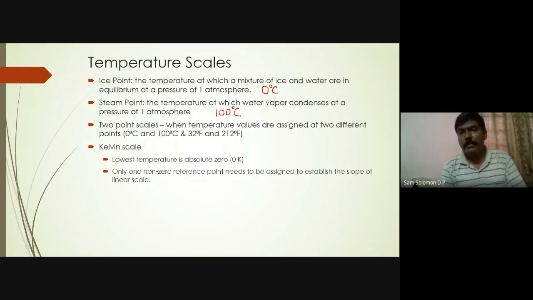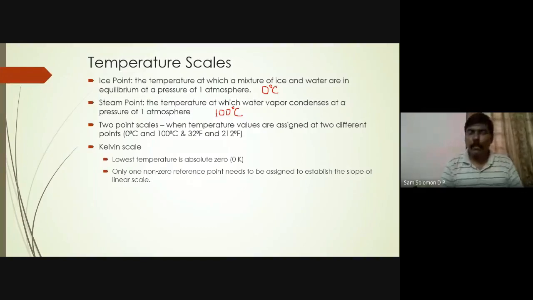These 2 points are the references. Ice point and steam point are the references which we'll be using for measuring temperatures or for generating temperature scales. Because we know your water turns into ice at 0 and turns into vapor at 100. So the moment water turns into ice, we can say the temperature has attained 0. The moment water turns into vapor, we can say it has reached 100 degrees centigrade at normal atmospheric pressure. You should keep that in mind, because if the pressure decreases, the ice point and steam point can change.